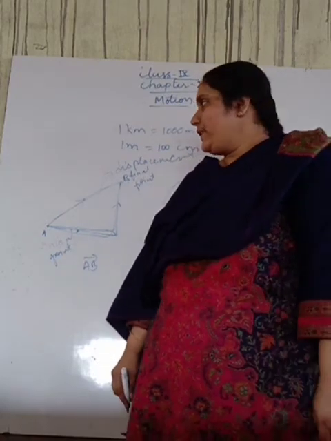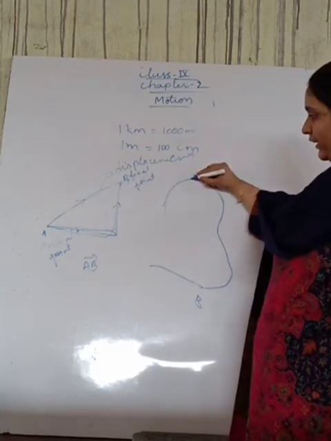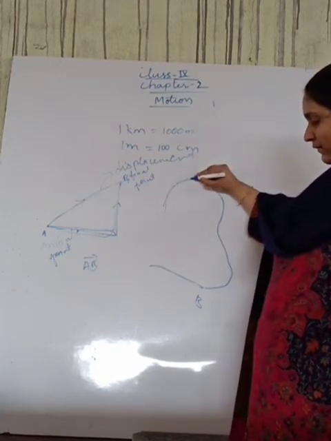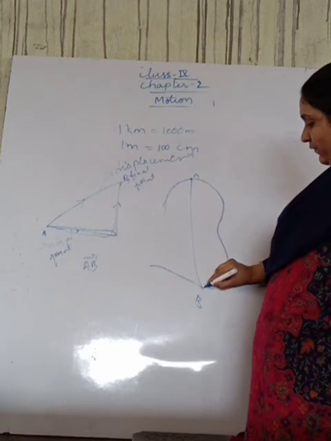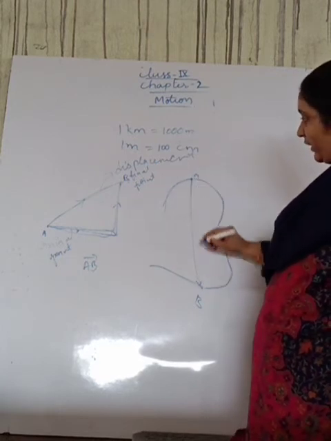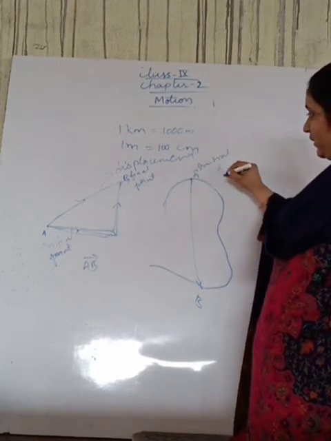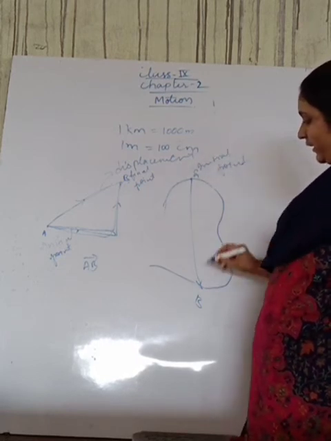Got it, students? Now what is our initial point? Initial point is A, final point is B. If I am drawing a vector from A to B, this is the initial point and this is the final point.